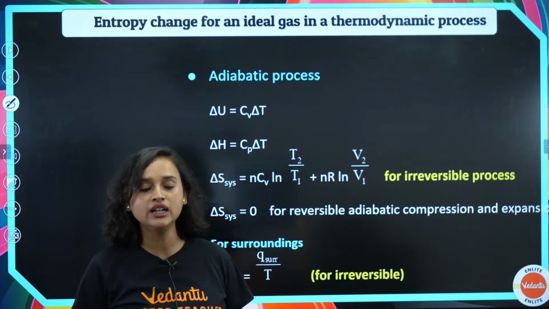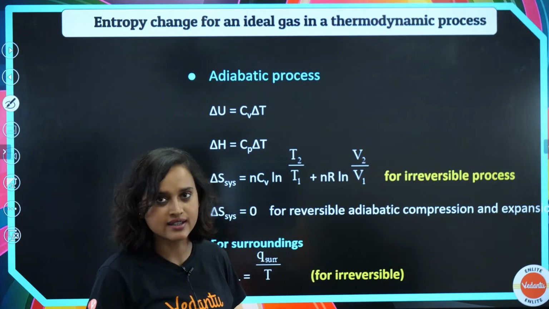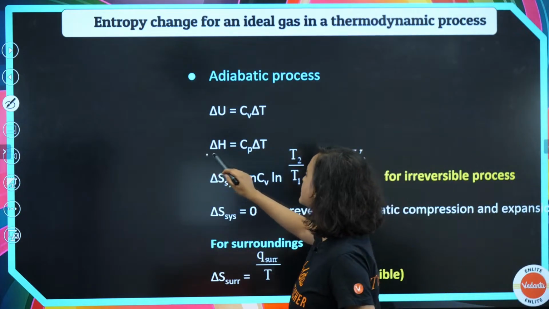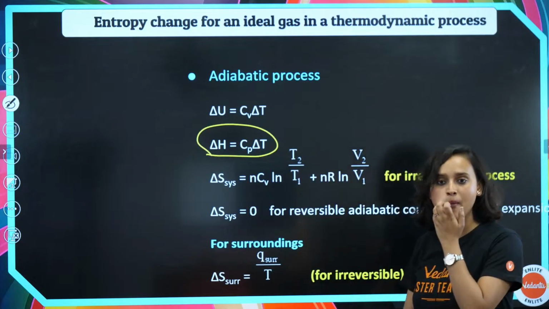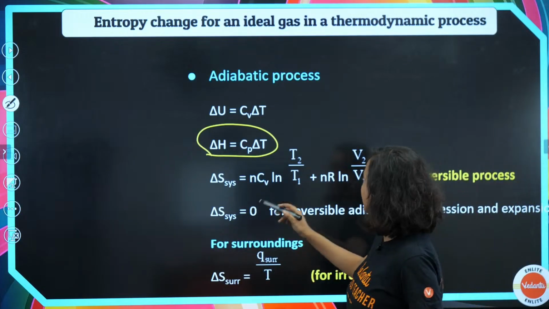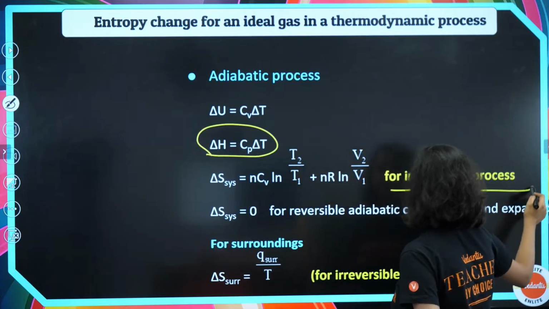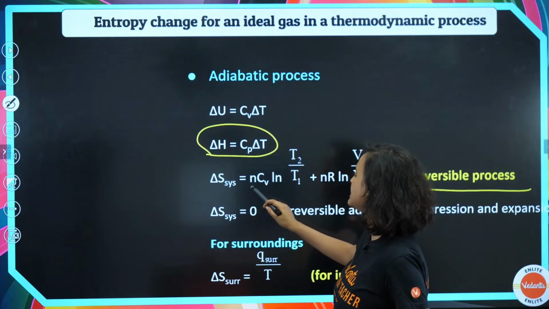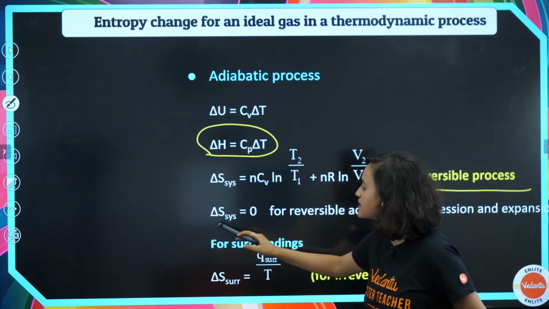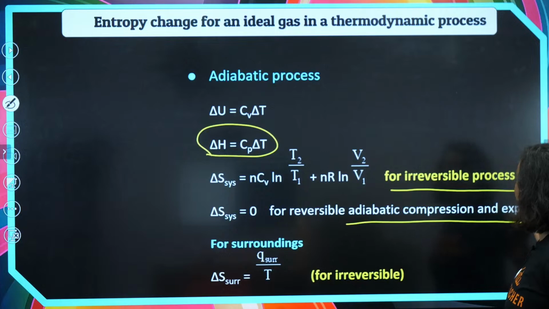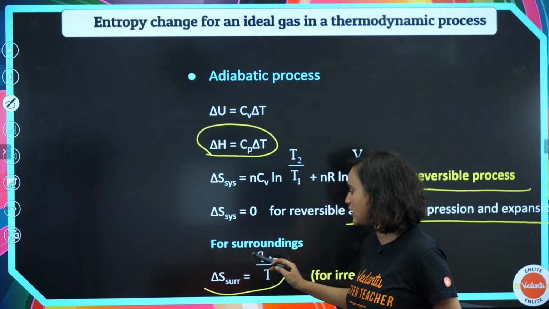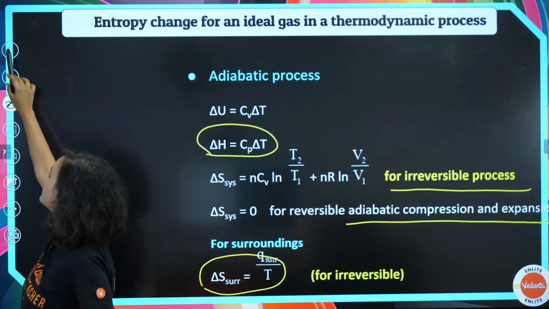Moving on from here, adiabatic process. Delta U is equal to Cv delta T and delta H is equal to Cp delta T. Now, delta S system, for an irreversible process, is nCv ln T2 by T1 plus nR ln V2 by V1. Delta S system is equal to 0 for reversible adiabatic compression and expansion. For the surroundings, for irreversible, this is what it is. Remember that this almost remains the same everywhere.